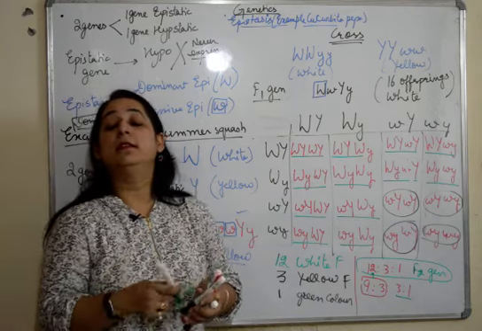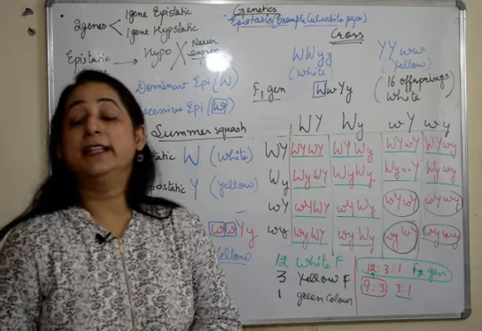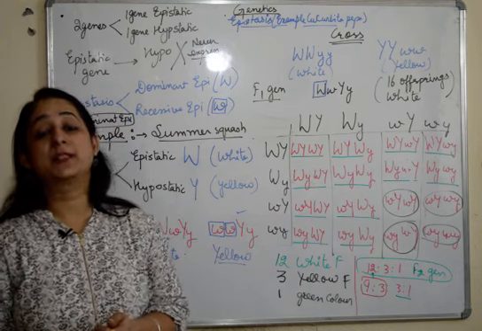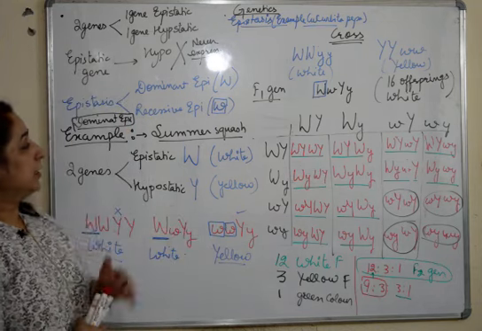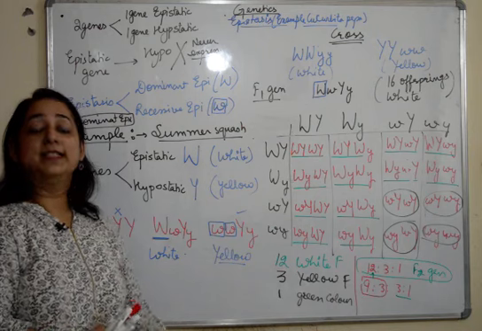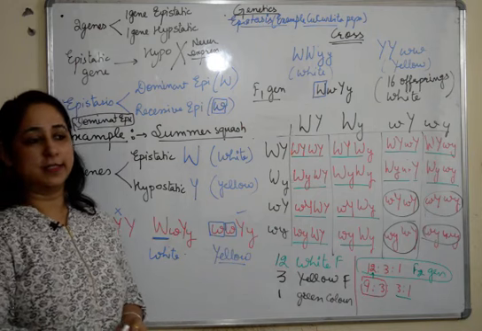Wherever a dominant epistatic gene is present, it is not allowing the other gene to express itself. So this is all about epistasis. You can use these pointers and the cross and the ratio for your notes.